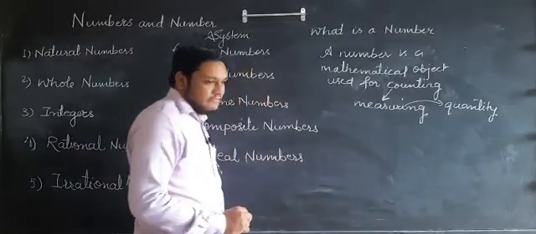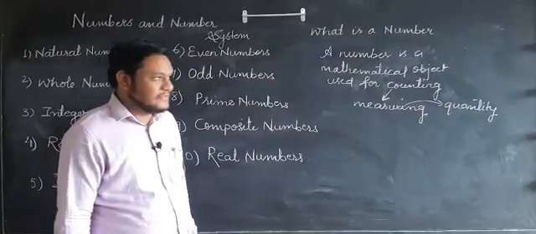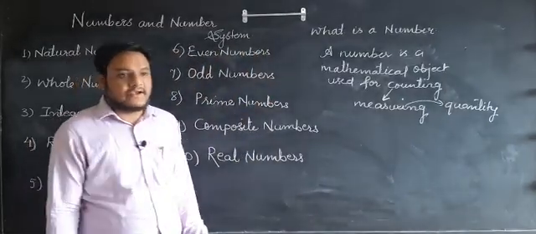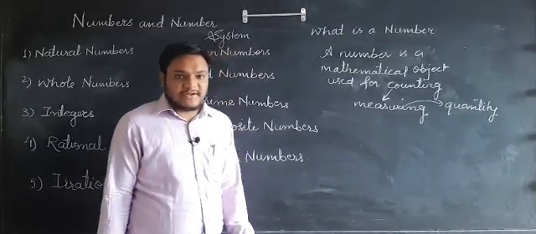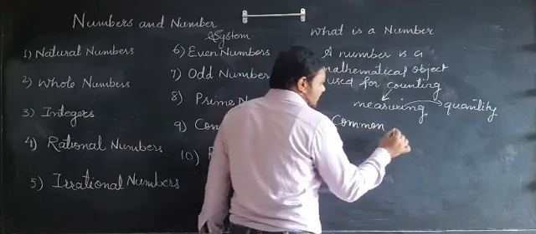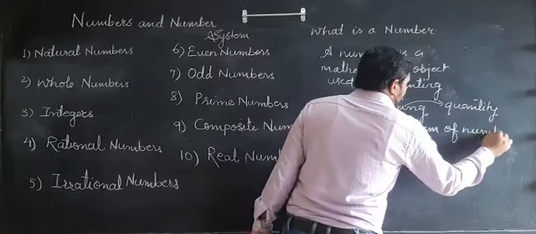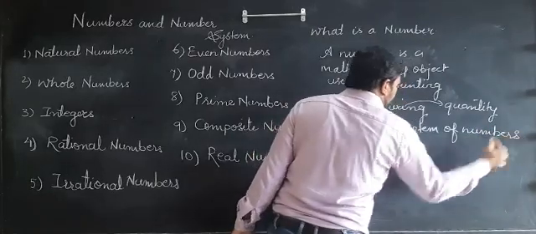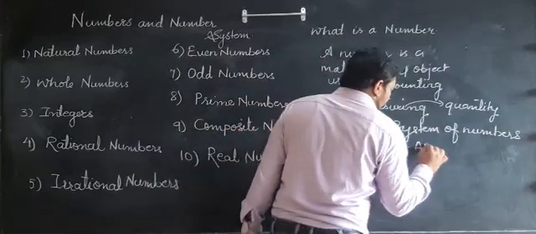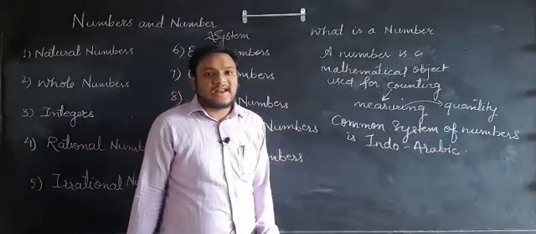Now we will see which system we are using for understanding the numbers. We all know that the 0 was given to the number system by India and the other numbers are from the Arabic script. So the common system of numbers is Indo-Arabic. We are using the number system that is called the Indo-Arabic number system.